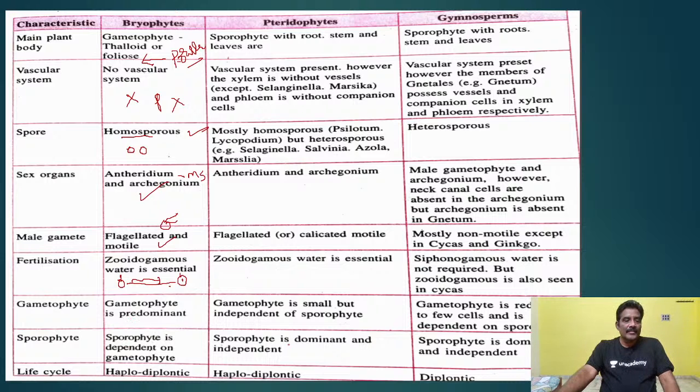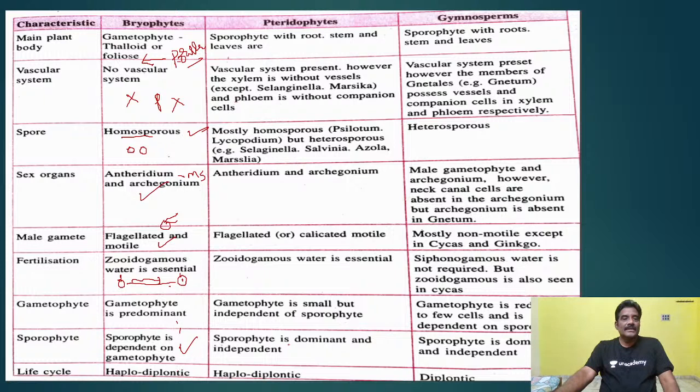Already I told you, the sporophyte depends on the gametophyte. The sporophyte is very small; in Marchantia it is in the form of a capsule. And the life cycle is haplodiplontic.